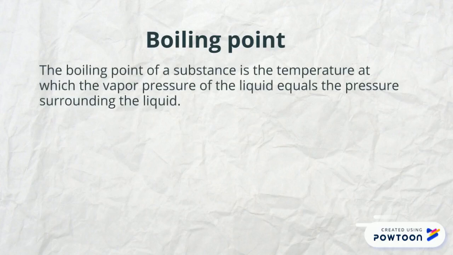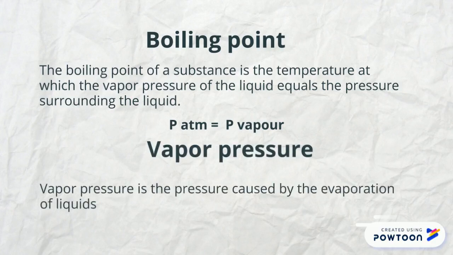Boiling point. Boiling point of a substance is a temperature at which vapor pressure of the liquid equals the pressure surrounding the liquid. Vapor pressure. Vapor pressure is the pressure caused by the evaporation of liquids.